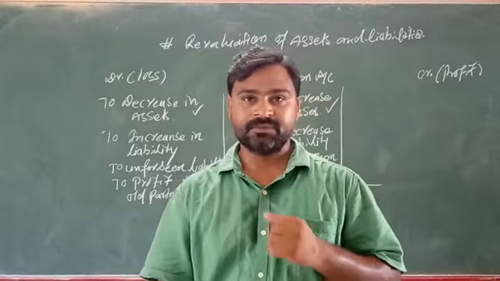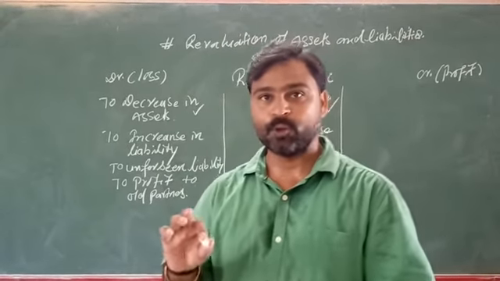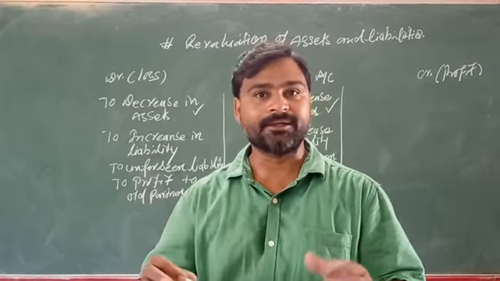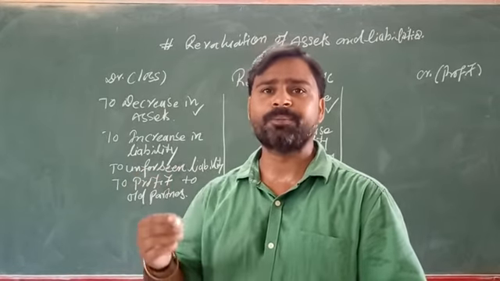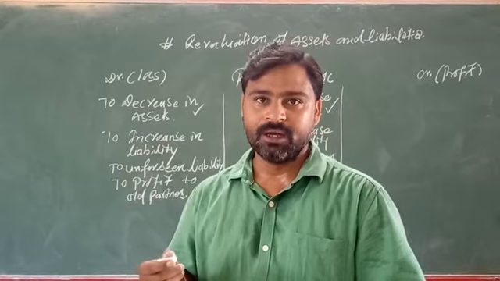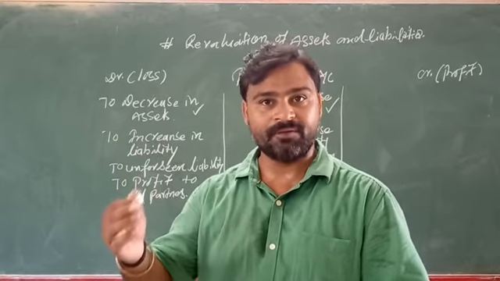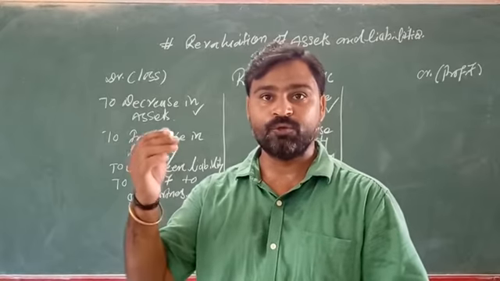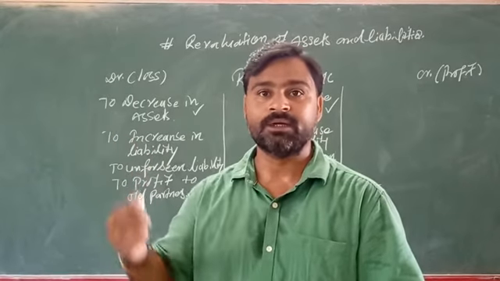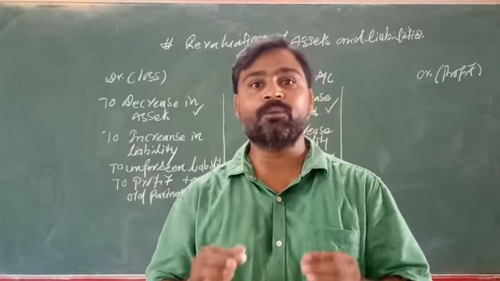For liability, suppose that you have creditors of 1 lakh rupees, so you have to pay someone 1 lakh rupees. Now, when you are going to revalue, the person says no, you have to give only 90,000.